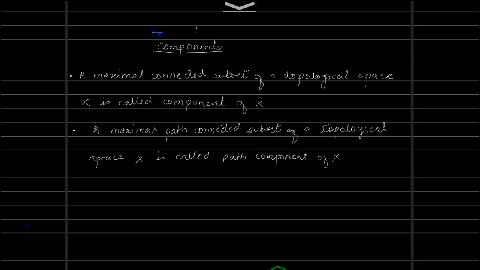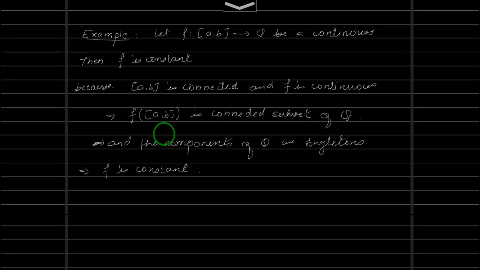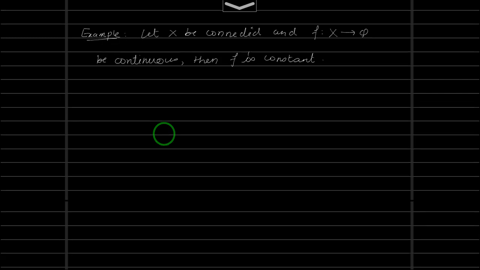Welcome learners, in the series of videos on topology, we are looking at the components. In the last video, we talked about the components of a topological space, which is nothing but the maximal connected subset of a topological space X. With this we have taken some examples and we proved that the only components of Q are the singletons, and we used that fact to say something about the functions as well.